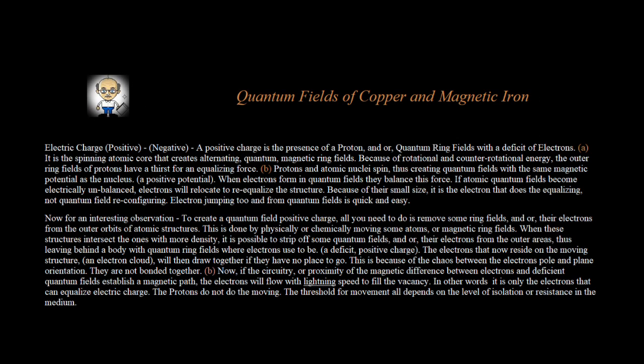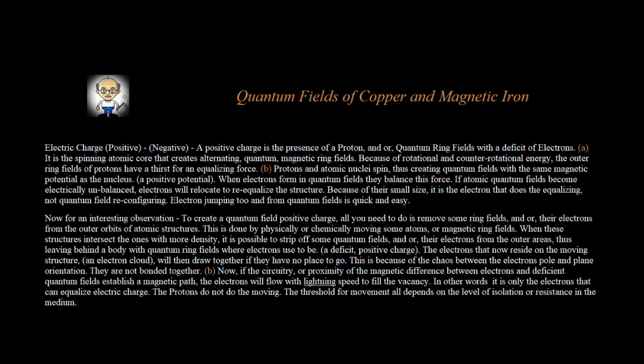Electric charge, positive, negative. A positive charge is the presence of a proton, or quantum ring fields with a deficit of electrons. A. It is the spinning atomic core that creates alternating quantum magnetic ring fields. Because of rotational and counter-rotational energy, the outer ring fields of protons have a thirst for an equalizing force. B. Protons and atomic nuclei spin, thus creating quantum fields with the same magnetic potential as the nucleus. A positive potential. When electrons form in quantum fields, they balance this force.